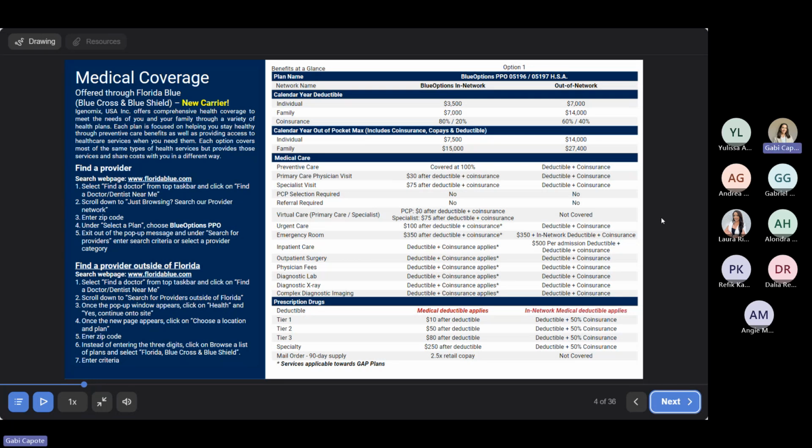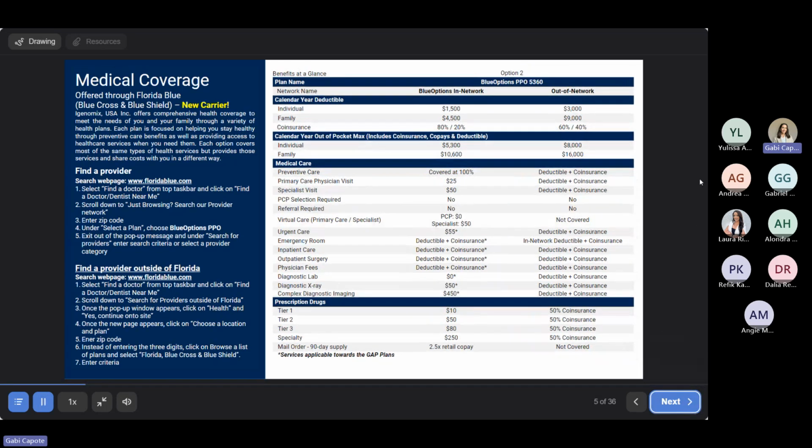For prescription drugs, the medical deductible does apply, so you're still going to be paying deductible for those services as well. So for tier 1, it's going to be $10 after you meet your deductible. Tier 2, it's going to be $50 after you meet your deductible, and tier 3, it's going to be $80 after you meet your deductible. If you have any specialty medication, that's going to be $250 after the deductible. And if you need to order any medications through the mail, a 90-day supply is going to be 2.5 times retail copay.